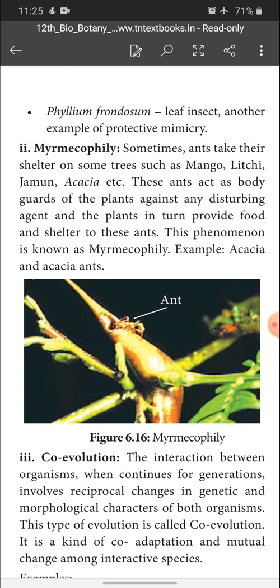So sometimes ants take shelter on trees like mango, lychee, jamun, acacia. When ants live on those trees, they get food and shelter from the tree, and in return they give protection to the host plant. This kind of interaction is called myrmecophily.